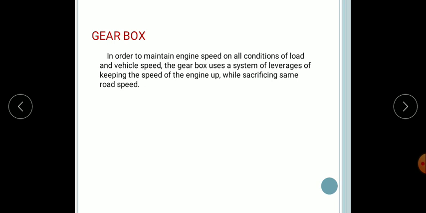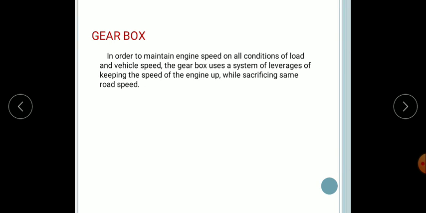Next comes the gearbox. So what is this gearbox? High torque is required to start a vehicle from rest, accelerate, climb hills, pull loads and face other resistance. But the IC engine operates over a limited effective speed range, which produces comparatively low torque. In such cases, the engine is liable to stall and the vehicle comes to rest if the speed falls below the limit. If the engine is directly coupled to the driving axle, the engine speed might be very slow.